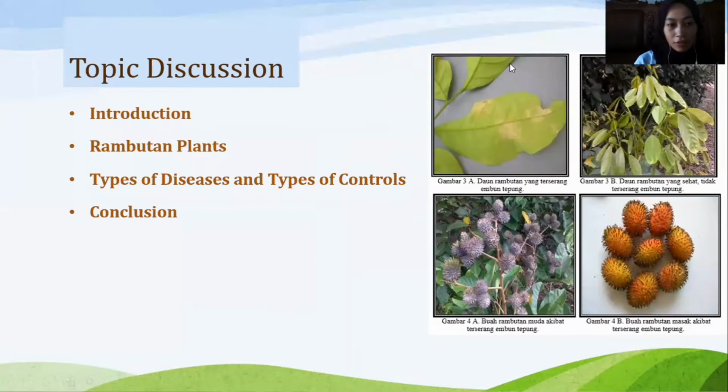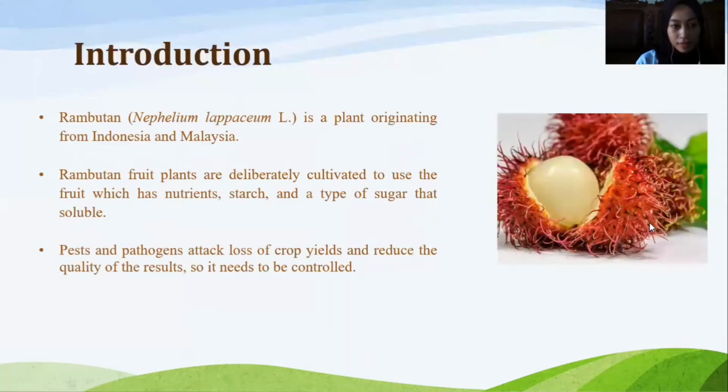Next, the topics that we will discuss are introduction, rambutan pests, types of disease and types of control, and conclusion. Introduction. Rambutan is a plant organism from Indonesia and Malaysia. Rambutan fruits are deliberately cultivated for their fruit, which has nutrients, starch, and soluble types of sugar. Pests and pathogens attack and cause loss of crop yields and reduce the quality of the result, so they need to be controlled.